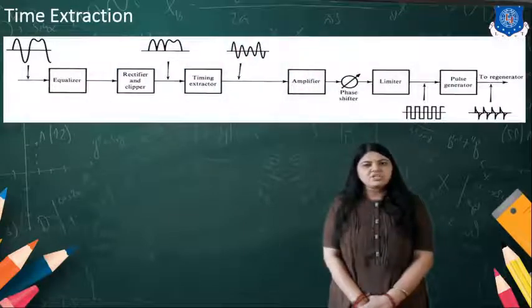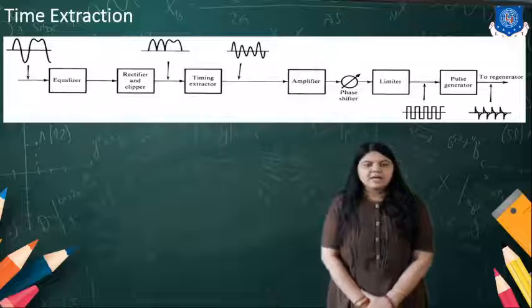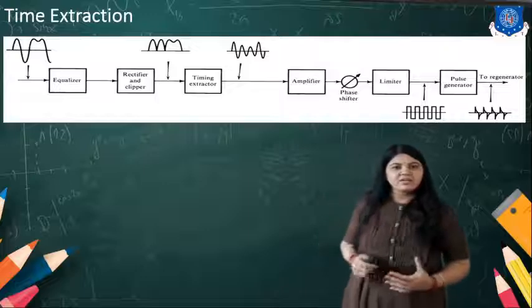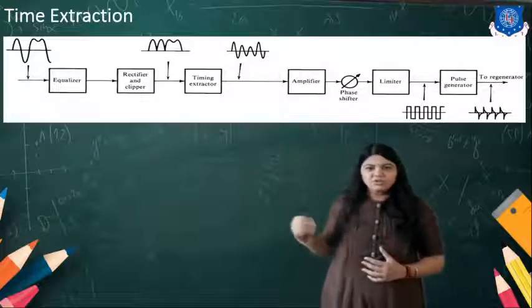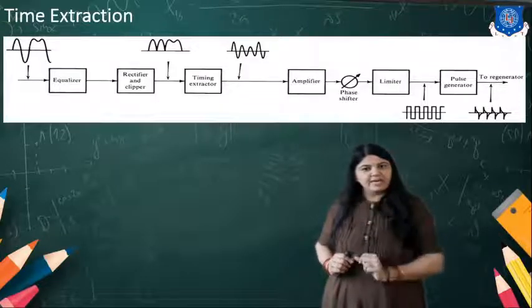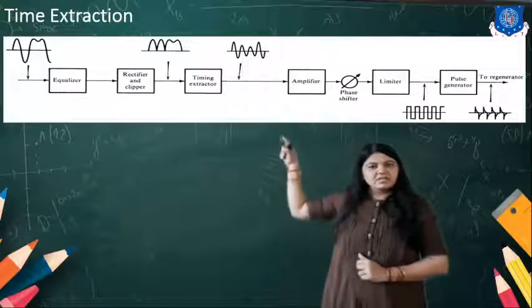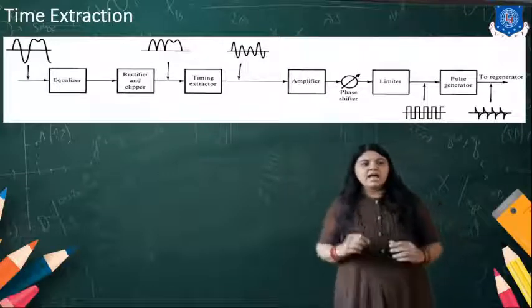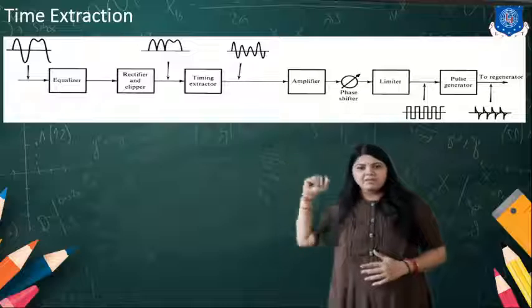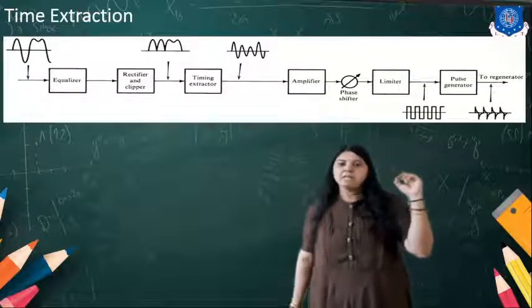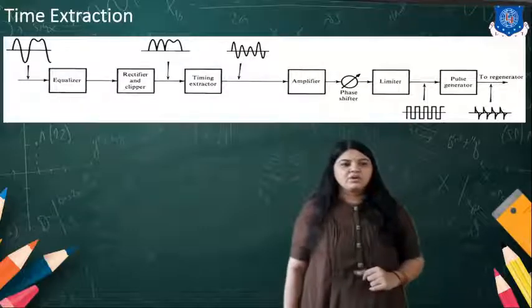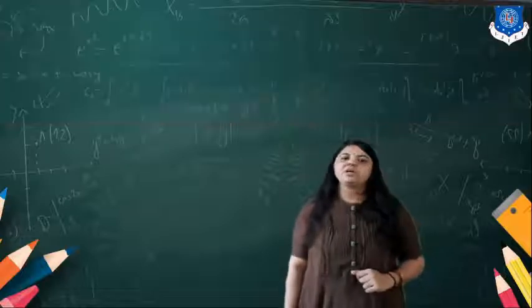So this is the block diagram of the timing extraction. The equalizer gets the pulse, then the rectifier and clipper remove the unwanted portion. The time extracting device gives a particular time interval. This pulse is amplified, and if phase shifting is required, the phase shifter is used, then the limiter is there, and the pulse generator will generate the pulse, which is given to the regenerator.